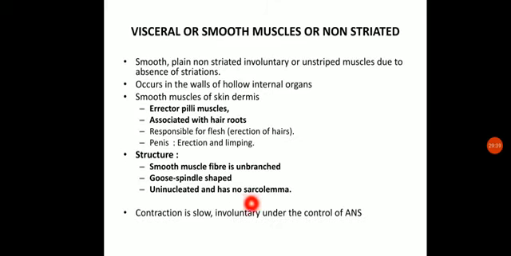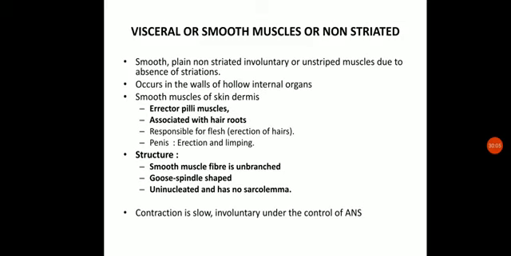Okay. Now contraction is comparatively slow. It has slow contraction and is involuntary, under the control of the autonomic nervous system. Involuntary means it is not under our control, like the movement of the alimentary canal, the peristalsis, the movement of your glands. You cannot stop the movement of your stomach if you want to. So these are the involuntary movements.